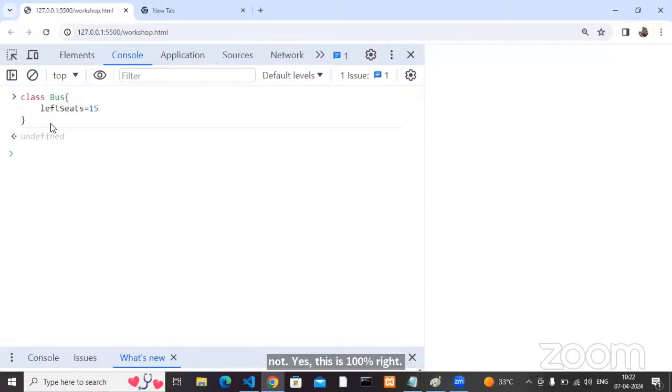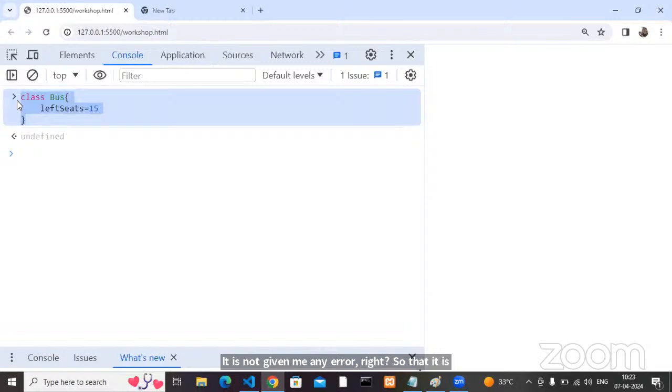If it is not correct, then it's supposed to give me some error, right? Either a syntax error or whatever it is. Is it giving me any error? It is not giving me any error, right? So it is a valid syntax, yes or no? Yes, it is a valid syntax.